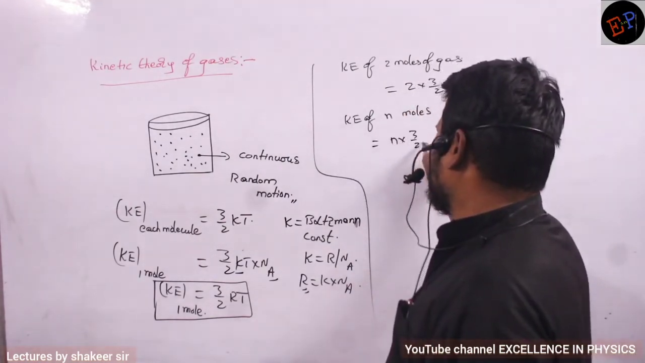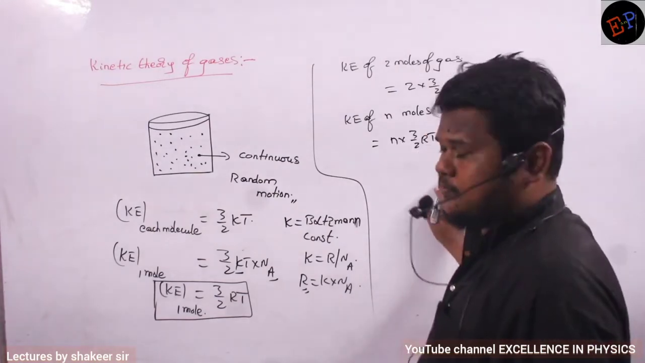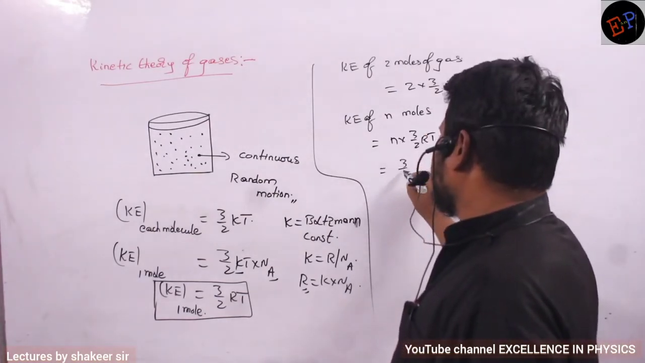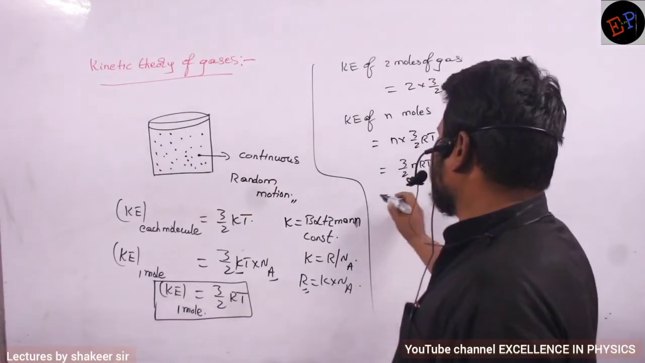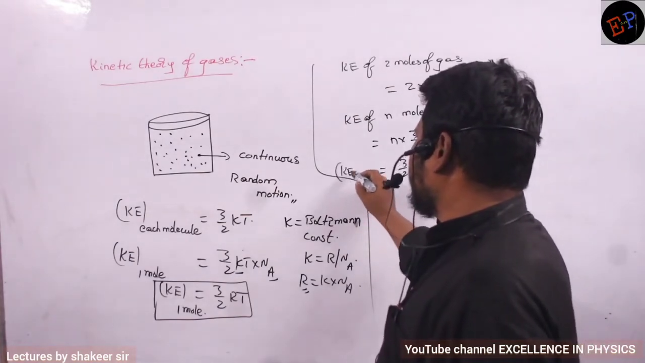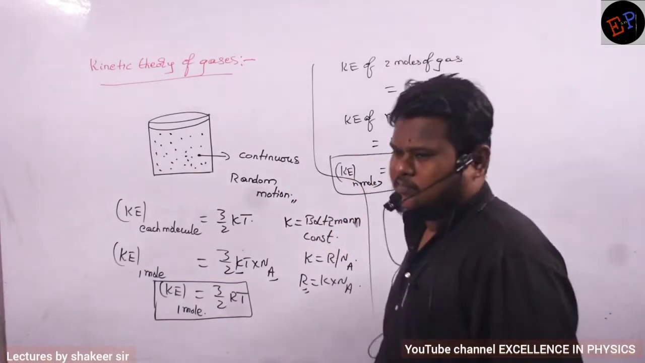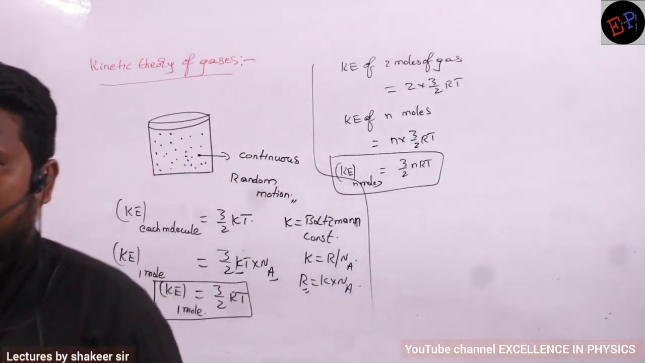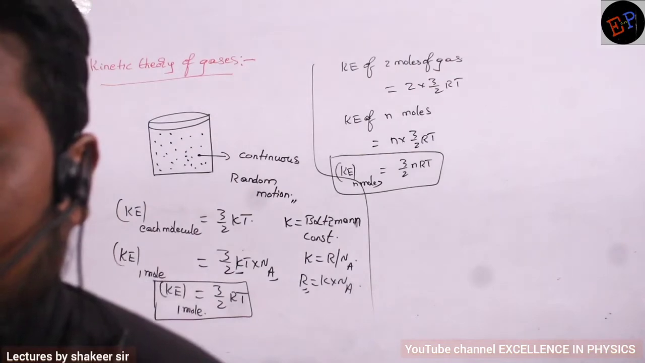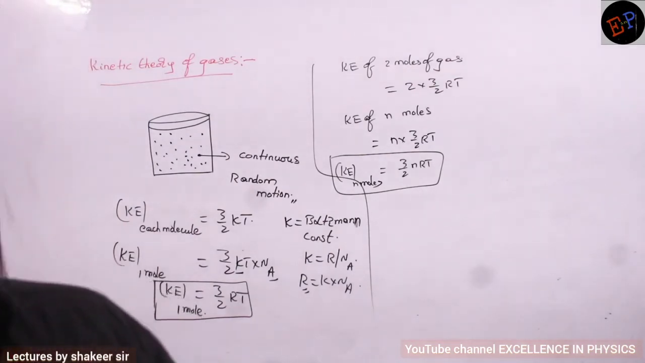N into 3 by 2 RT. This is what I can write now. So therefore it is equal to 3 by 2 nRT. Okay? So this is the kinetic energy of n moles of a gas. Understood now? Clear now? So this is a small discussion on kinetic energy of gas. Clear?